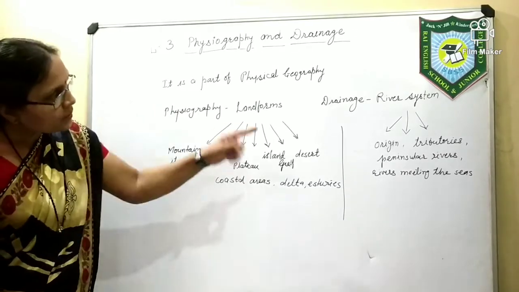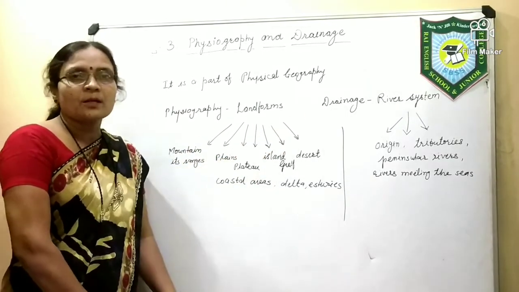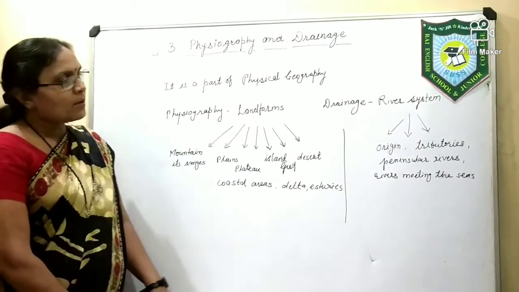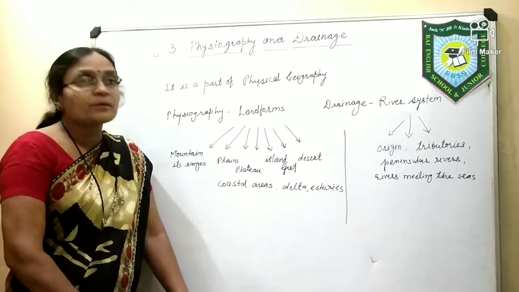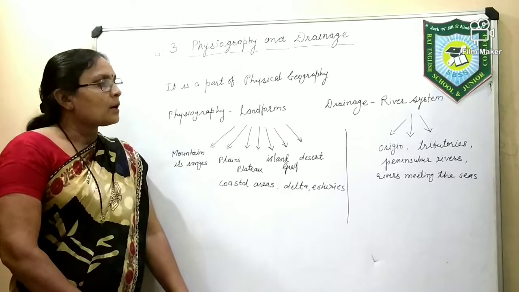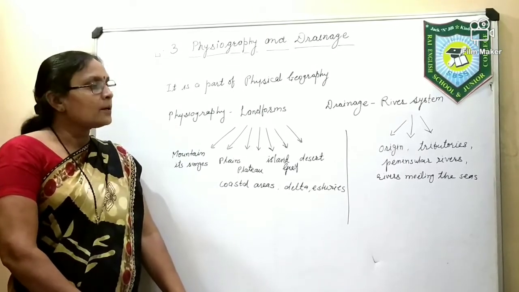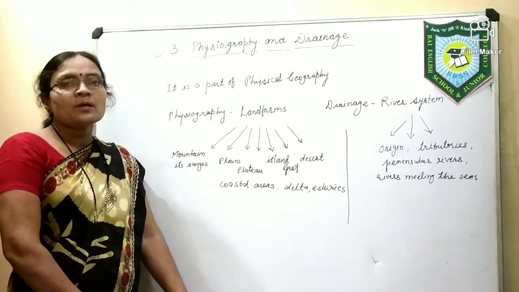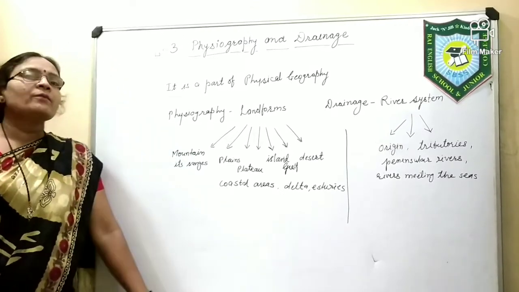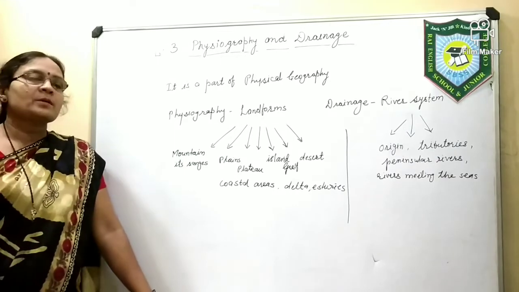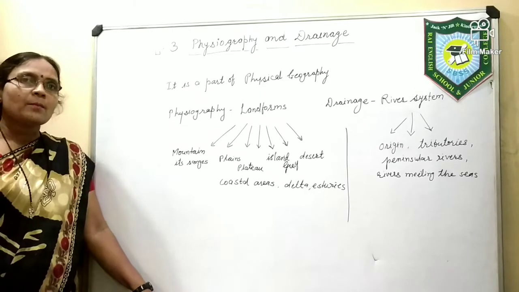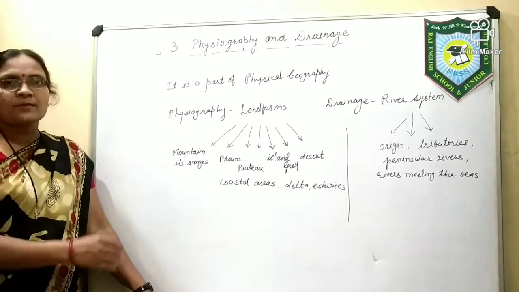Now coming to drainage, what do you mean by drainage? Drainage is the river system. In this we are going to study the origin of the rivers, tributaries, peninsular rivers and different rivers which are meeting the different seas. Understood? And now we will study some questions based on the physical map of India and Brazil. So let's start with the map.